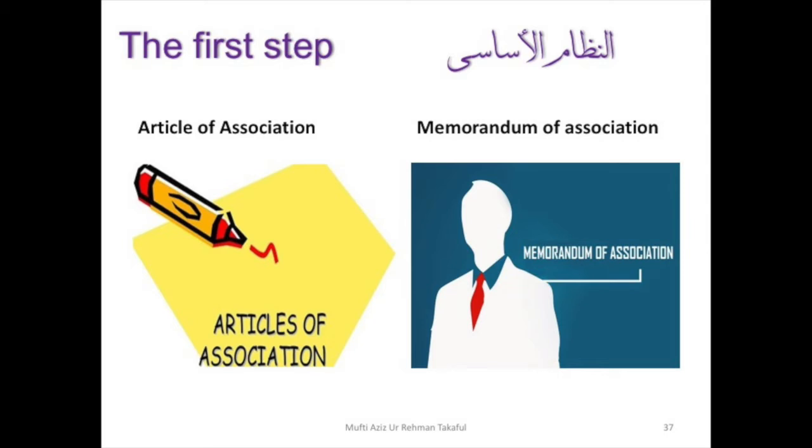In the article of association, the shareholders, their shares and their duties, the departments, the packages, the rules and the regulations, all details are there. First of all, they prepare the article of association.